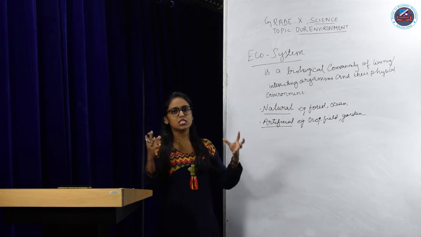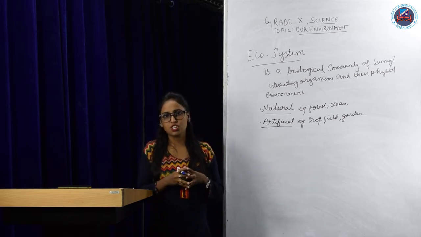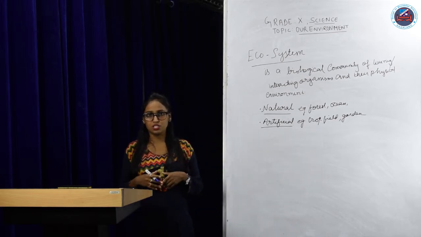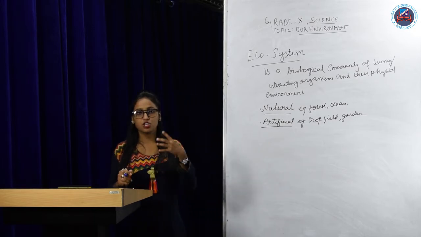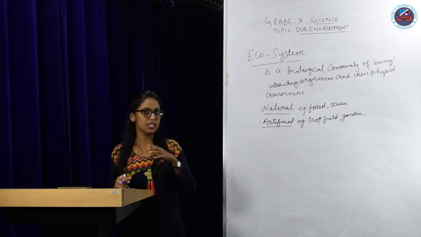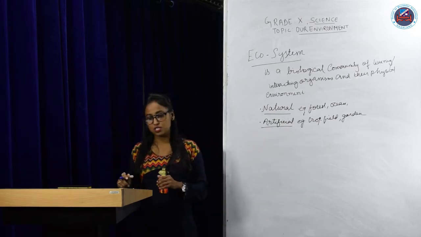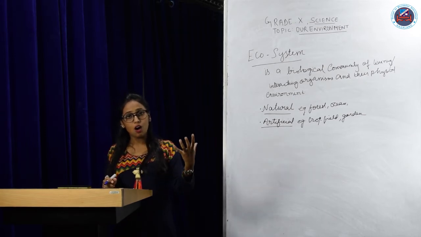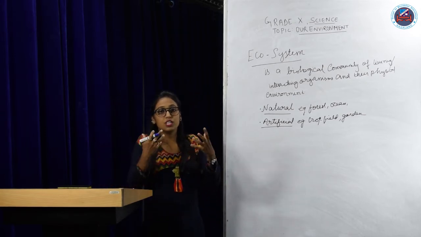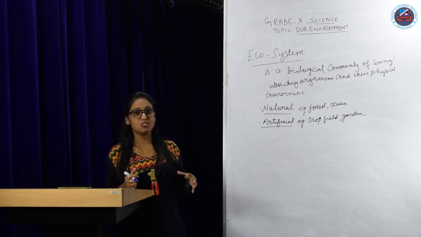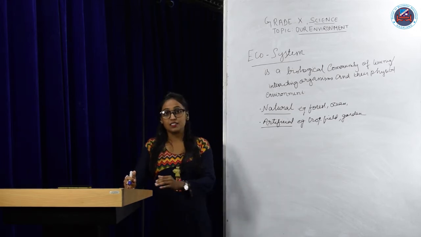So these components will interact among each other and they will form an ecosystem. And that ecosystem is what? Artificial ecosystem, that is the garden. You can see how these things interact, the growth and the reproduction, how things take place. So you can just go and get an example out of it.